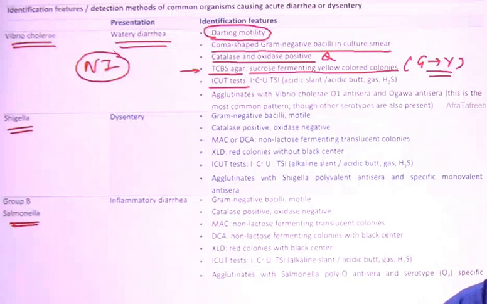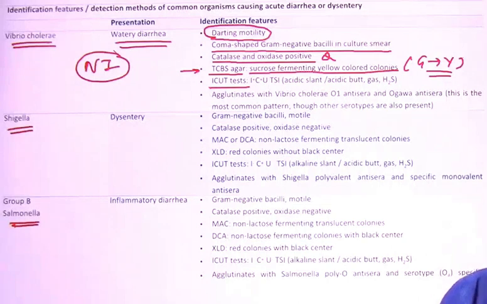Can you tell me some? The string test is there. There is a fish-in-stream appearance seen in this. Okay, the important transport media is what? Venkatraman-Ramakrishnan and Cary-Blair. The best media is what? TCBS here. So these also you need to focus upon.